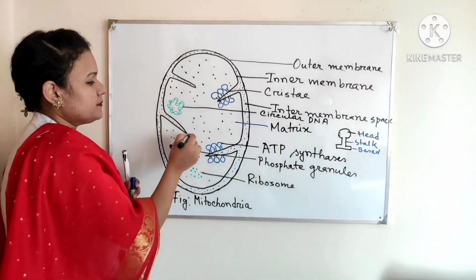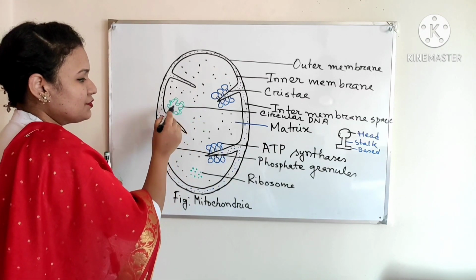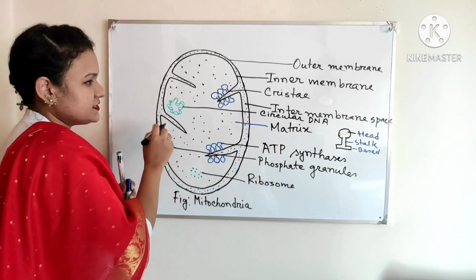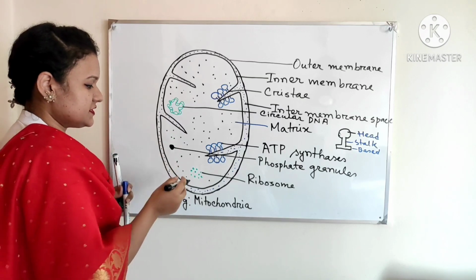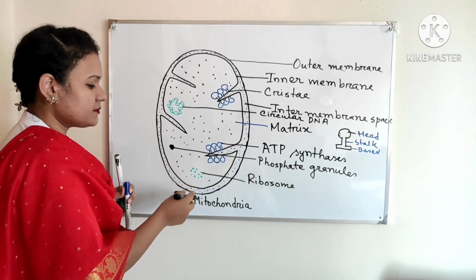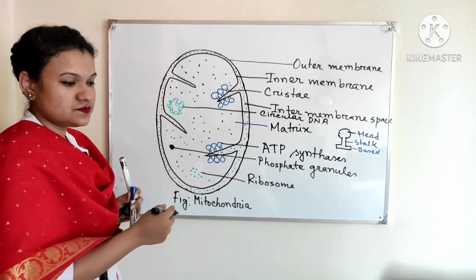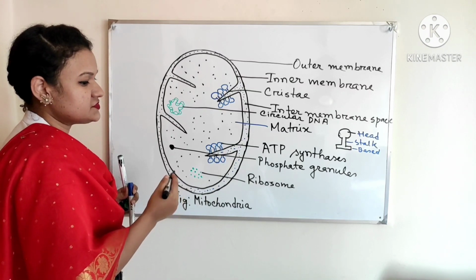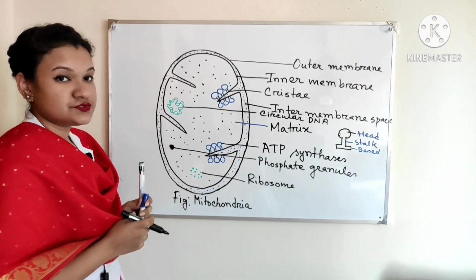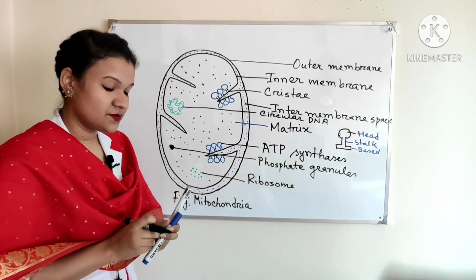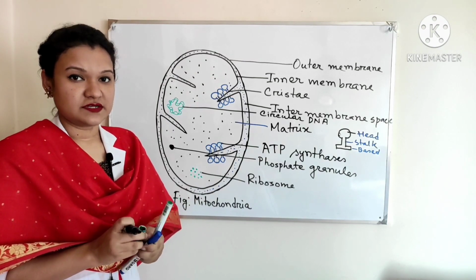And mitochondria has its own DNA, that is circular type of DNA, and mitochondria also have their own ribosome, that is 70S type of ribosome. So dear students, I think you can understand the structure of mitochondria. Until now you saw how to draw a mitochondria and the physical structure of mitochondria.